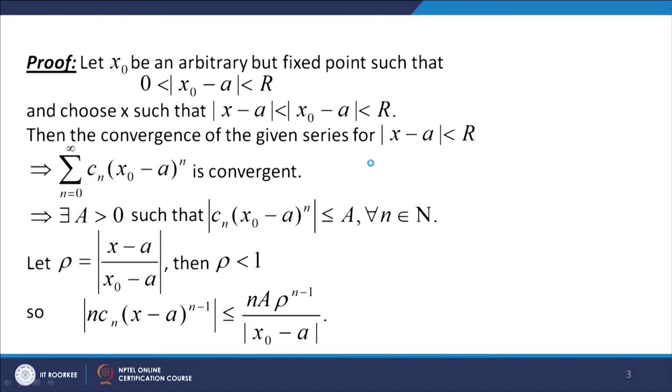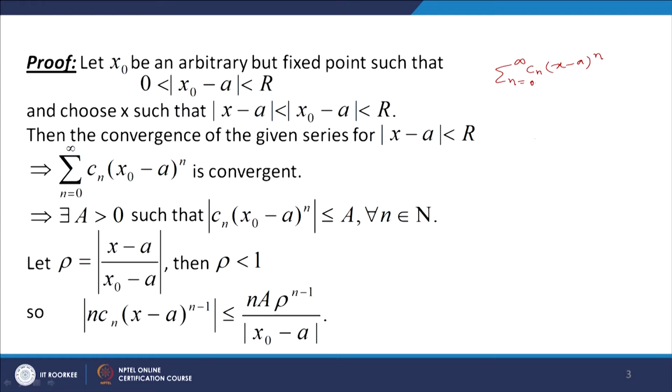Now the series sigma n equal to 0 to infinity C n (x minus a) raised to the power n converges for mod of x minus a less than r, because we have assumed that this series has radius of convergence r.